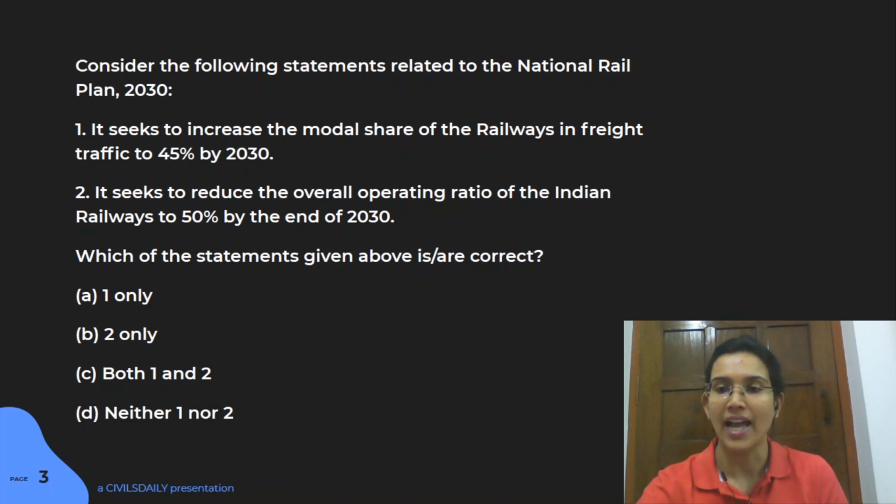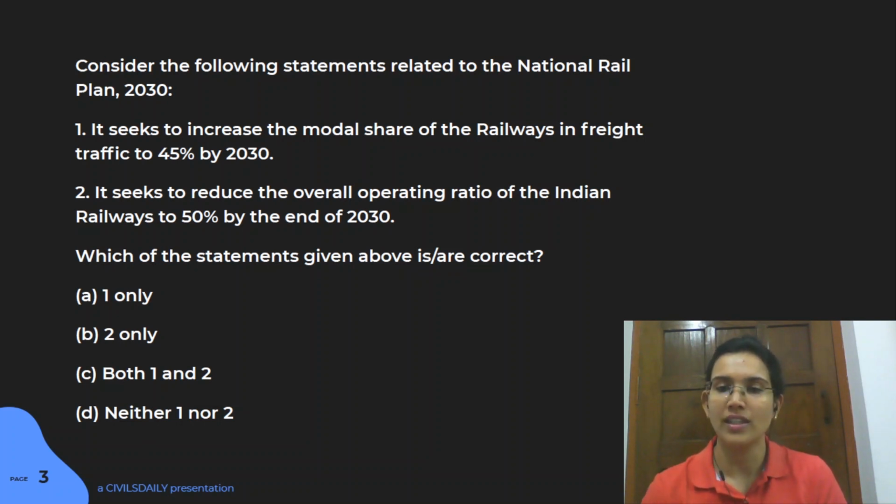So we had this National Rail Plan 2030, which is very important. Now, the basic question here is asking about a few of the objectives, a few of the ideas that have been given from this particular plan. So again, very important that you go through the basic idea and the basic objectives of this particular plan, and if there's a number mentioned, be careful what it is in respect to. That is what the question is.